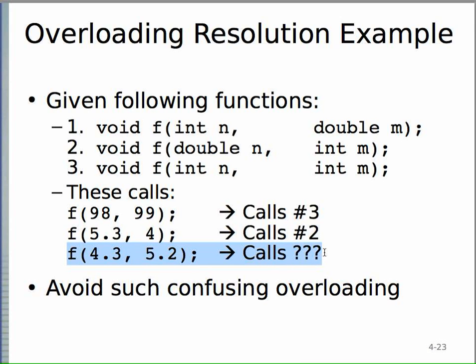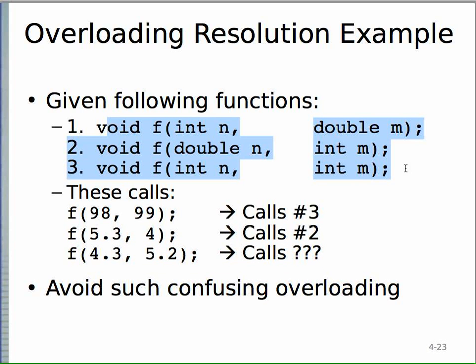Which one do you mean to call? Basically, you want to avoid such confusing calling, really. The overloading actually is not confusing. It's actually the way you're calling it that's confusing. So once again, these three, you can do this. Although there's no problem with doing stuff like this, calling it like this is a problem.